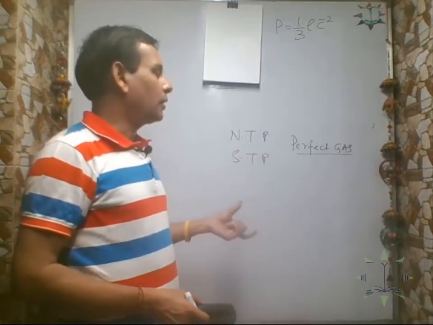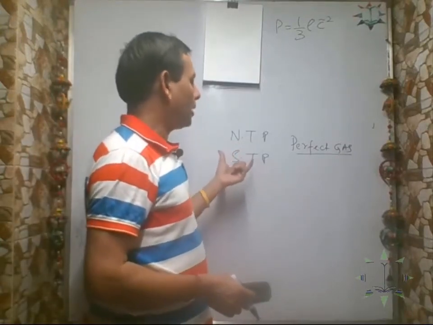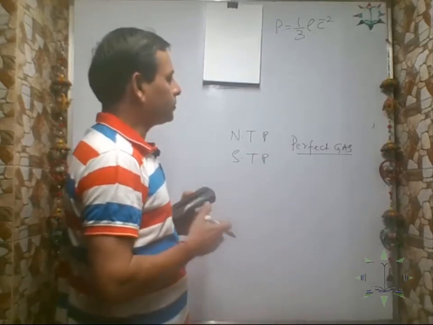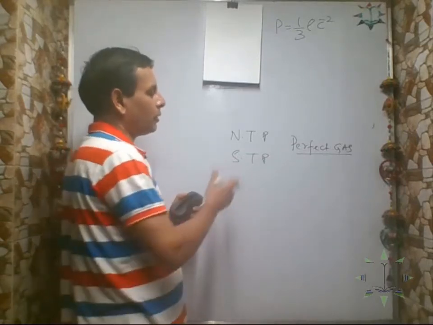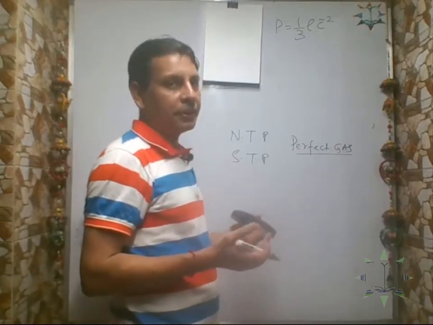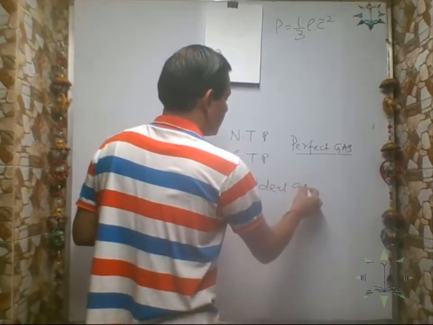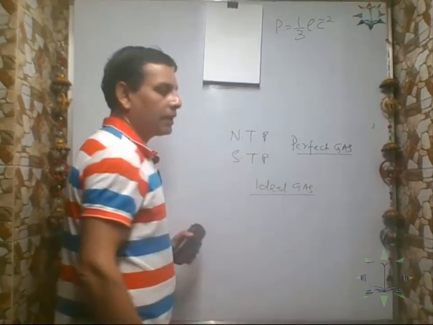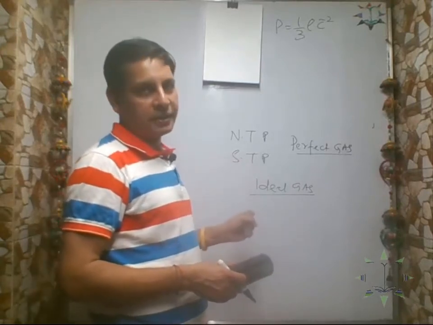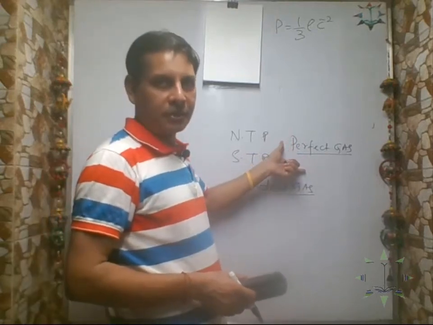If the gas molecules do not obey all the postulates at normal temperature and pressure, we cannot call it an imperfect gas; we call it an ideal gas. So what is an ideal gas? The gas molecules at normal temperature and pressure are called an ideal gas, because they are not perfect at normal temperature and pressure.